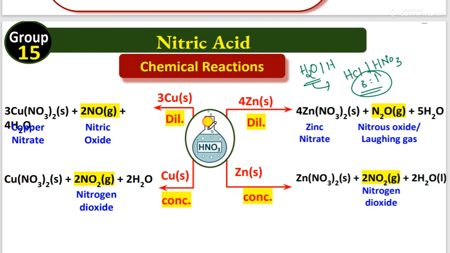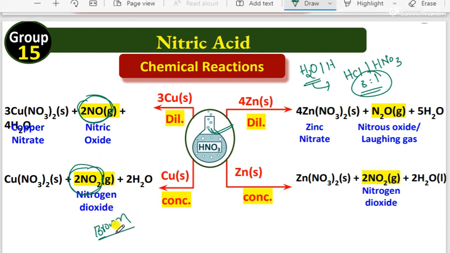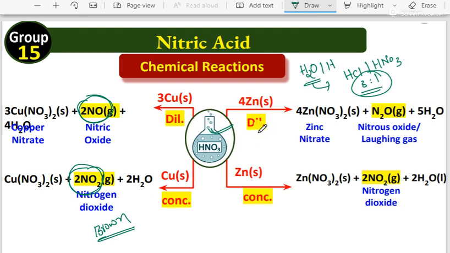You see, nitric acid reacts differently at different concentrations. When you take dilute nitric acid with copper, it produces nitrogen monoxide gas. The same copper metal with concentrated nitric acid produces nitrogen dioxide gas, which has brown color fumes. Zinc reacting with dilute nitric acid produces the laughing gas, N2O, nitrous oxide. The same zinc with concentrated nitric acid produces NO2.